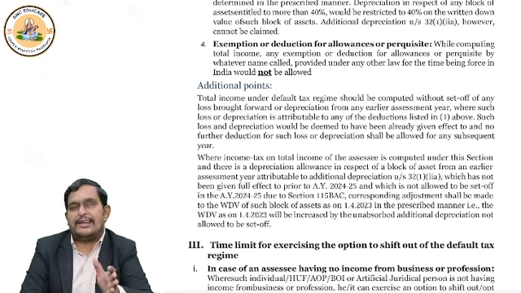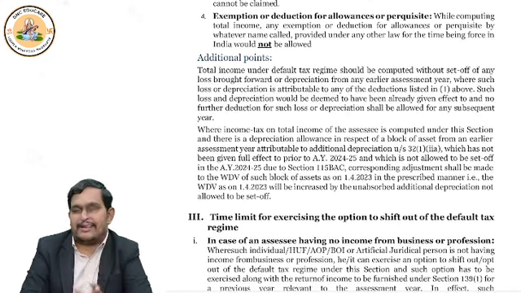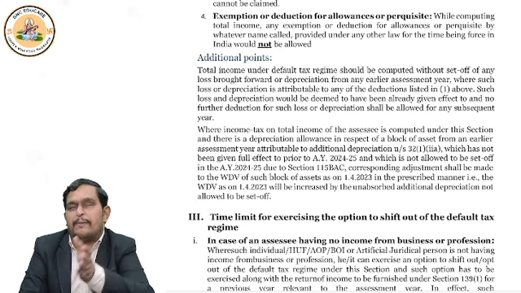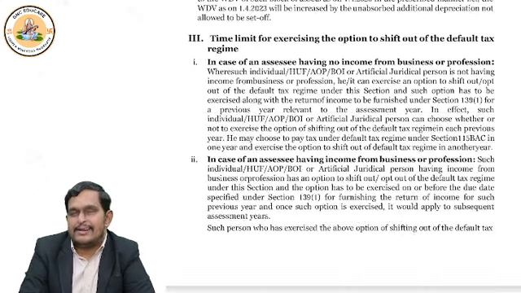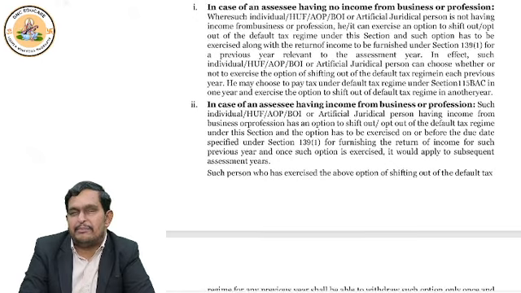Suppose you are filing return under default tax regime, then you can file normally, no problem. But suppose you want to actually switch out of default tax regime, you want to opt out and go to optional tax regime, when do you have to do it? The answer is quite simple. Are you a business assessee? Do you have a business income?